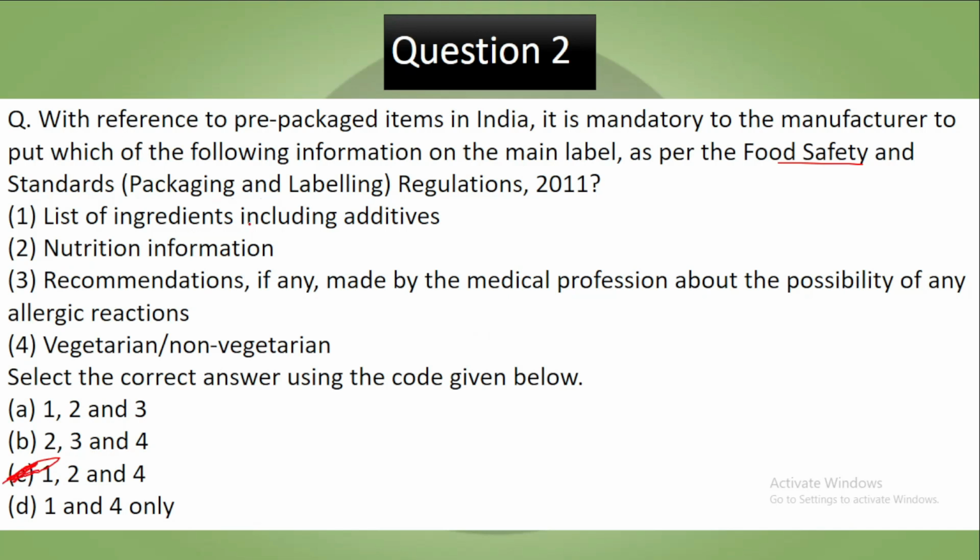So if you have seen any food packet, chips, biscuits or anything, if you have looked at it closely, there is a list of the ingredients there. There is nutrition information as well, and there is a small sign like this for the non-veg and the veg. This red one is for the non-veg, and then there is the green for the vegetarian. So these three are there. There is no option for all of the above. That can happen sometimes, but this is very absurd. So correct answer is C.